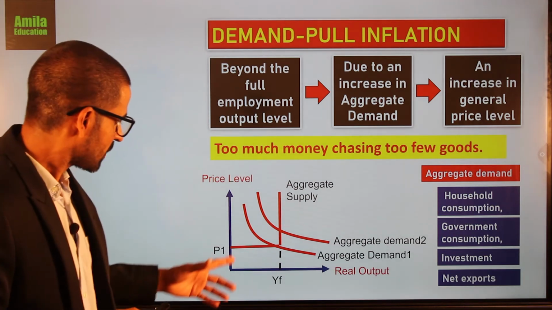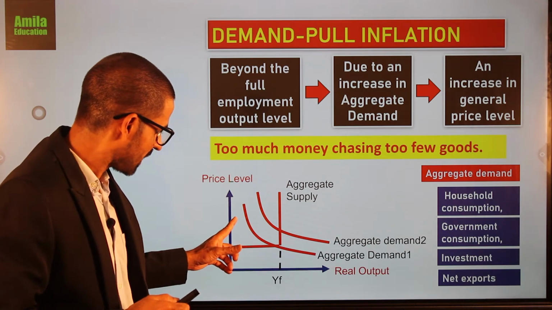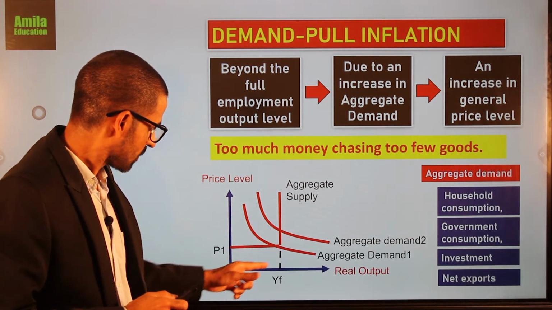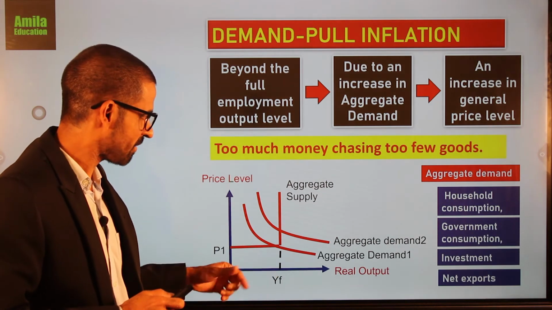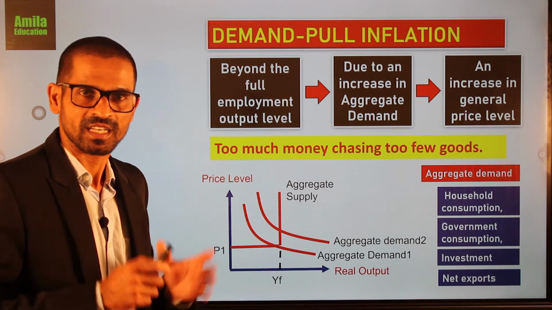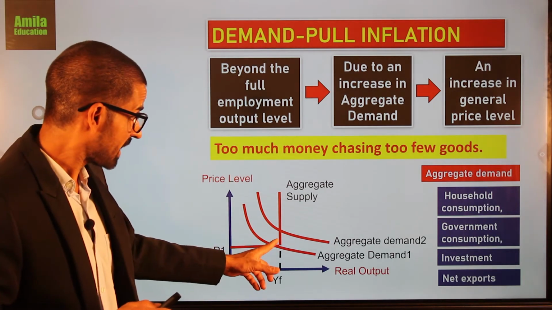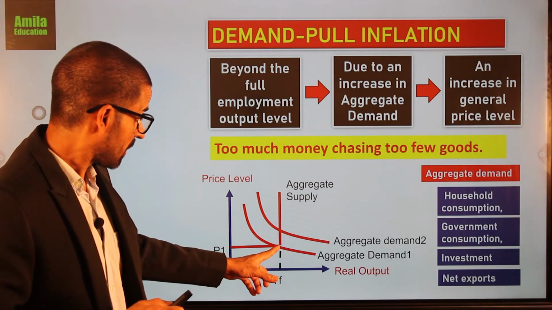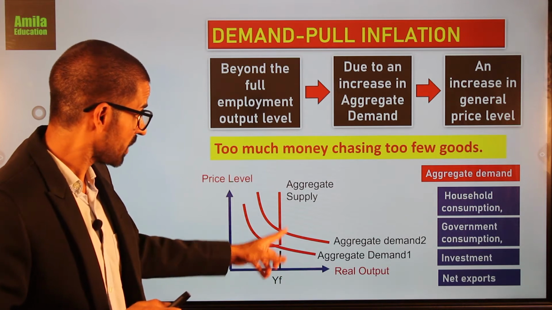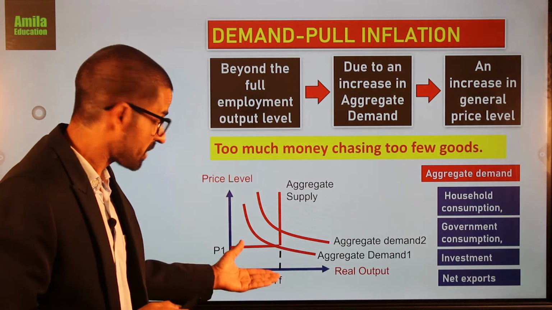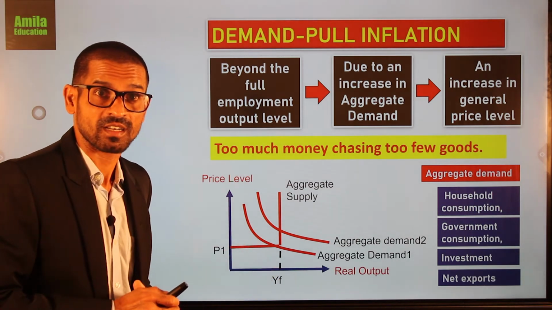So you can see, if the aggregate demand increases from here to here, below the full employment level, it does not cause an increase in general price level. But when the aggregate demand increases from AD1 to AD2, it is beyond the full employment level.